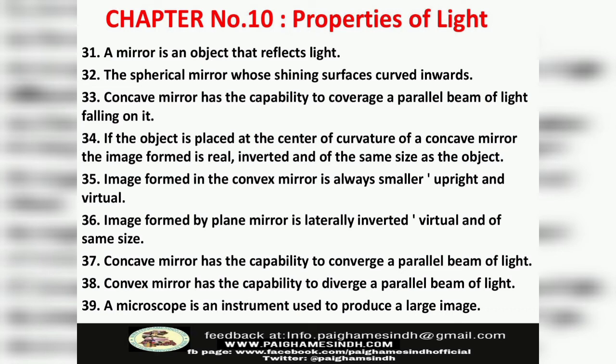Number 32. A concave mirror is a spherical mirror whose shining surface is curved inwards. Number 33. A concave mirror has the capability to converge a parallel beam of light falling on it. Number 34. If the object is placed at the center of curvature of a concave mirror, the image formed is real, inverted and of the same size as the object. Number 35. The image formed in a convex mirror is always smaller, upright and virtual.